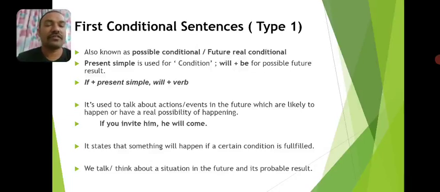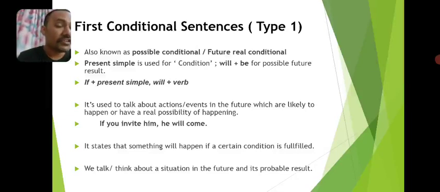So if you look at the structure, in the if clause, present simple is used, and in the main clause, will followed by the base form of the verb is used. So when do we use this sentence structure? It is used to talk about actions or events or situations in the future which are likely to happen or have a real possibility of happening.